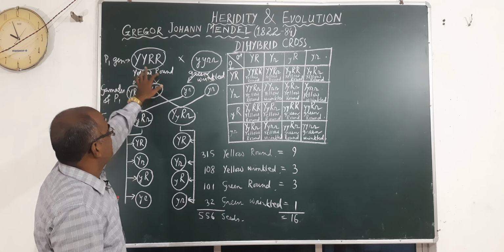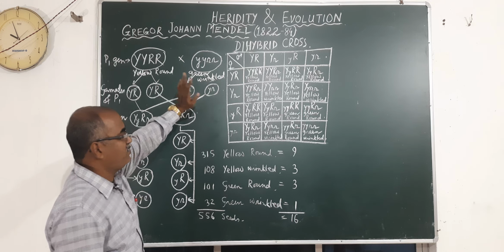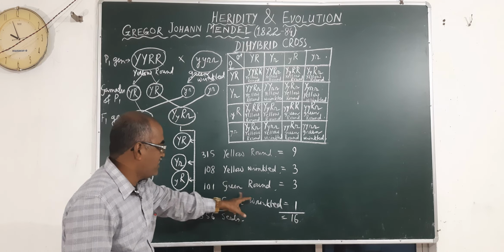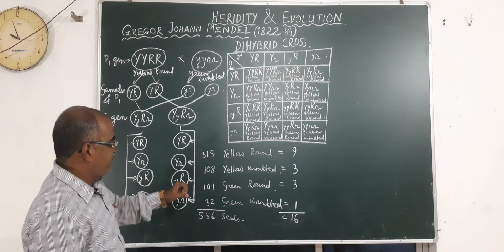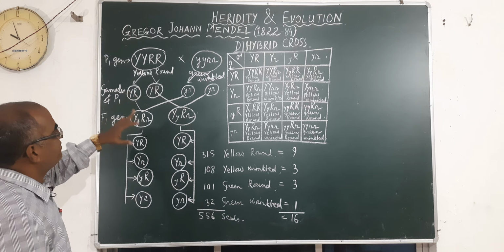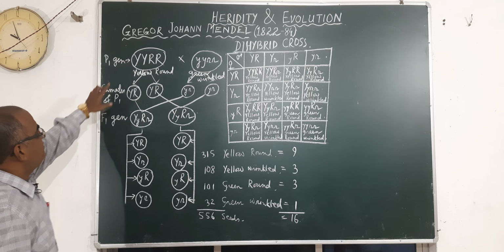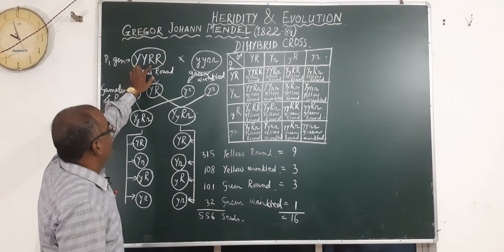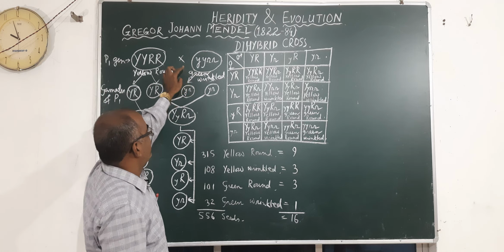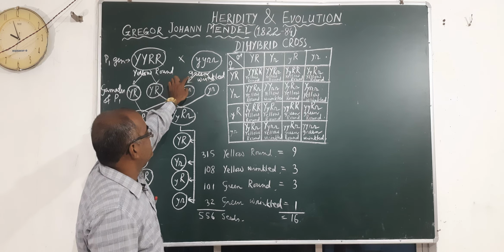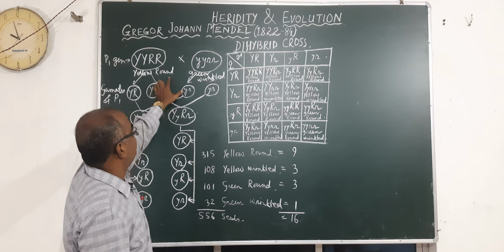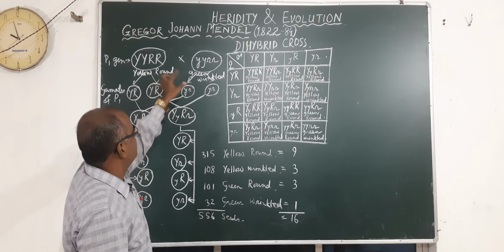So he has taken yellow round as dominant. Very few are green and wrinkled; some are yellow wrinkled and green round. So he has taken two characters, therefore it is called a dihybrid cross. Capital Y is for yellow and capital R for round, and small y is for green, because this is the recessive character. Small r is for wrinkled, the opponent of round, and the opponent of yellow is green.